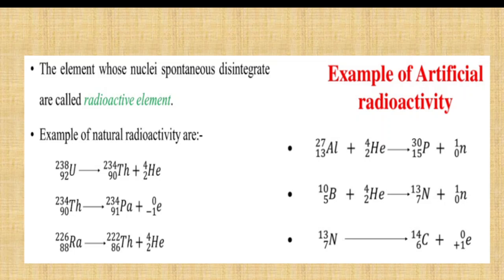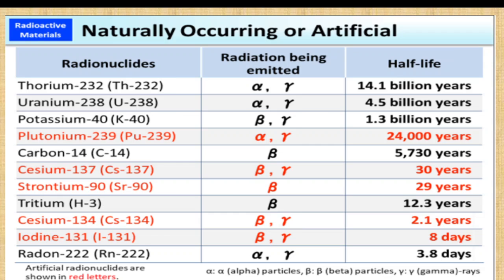Here aluminium interacts with a helium nucleus and becomes phosphorus by emitting one neutron. This is an example of artificial radioactivity. So here in this table you can see some of the radioactive elements. Artificial radioactive elements are shown in red letters.